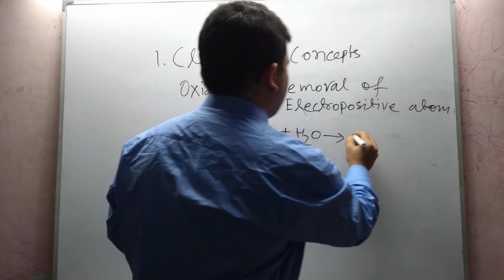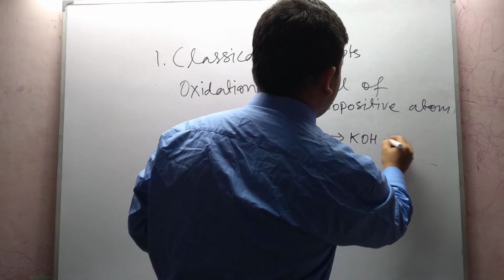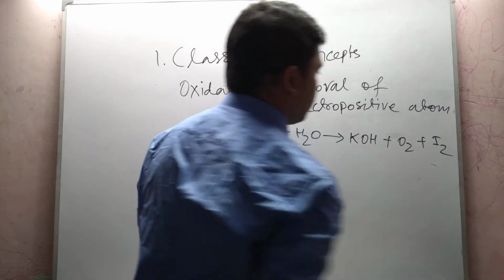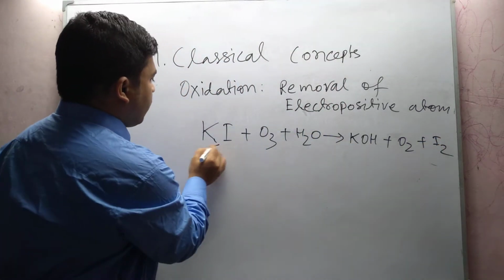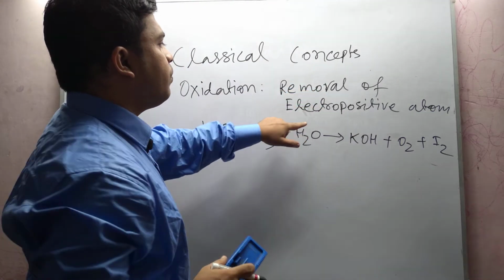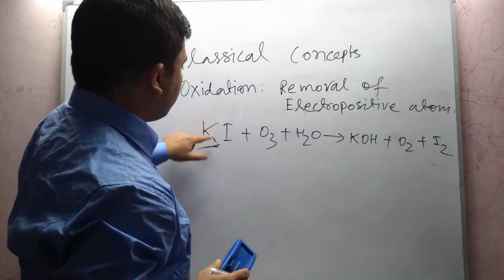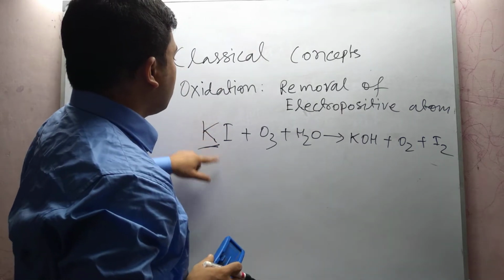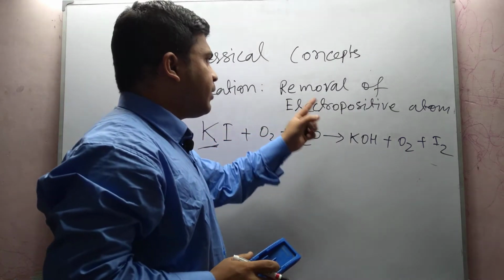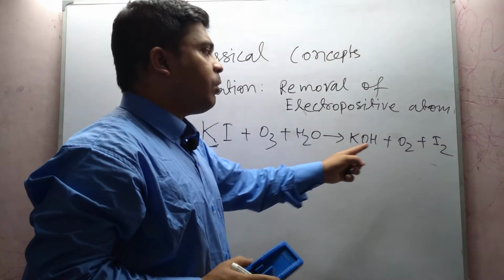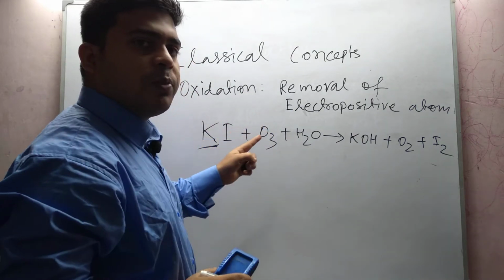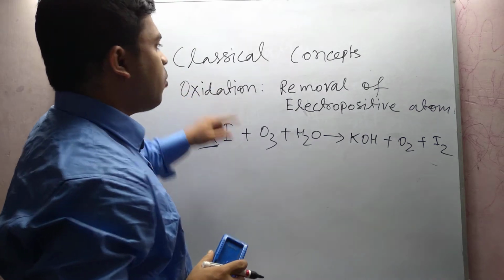In this reaction, KOH and O2 plus I2 are the products formed. Here potassium is removed from KI, so it is removal of an electropositive atom, potassium. So it is an example of removal of an electropositive atom, where an oxidation process is taking place.